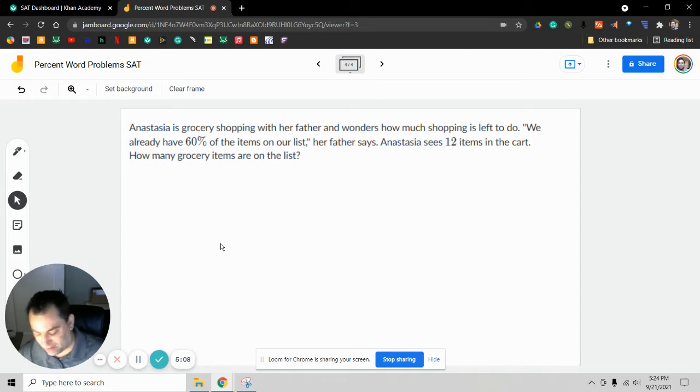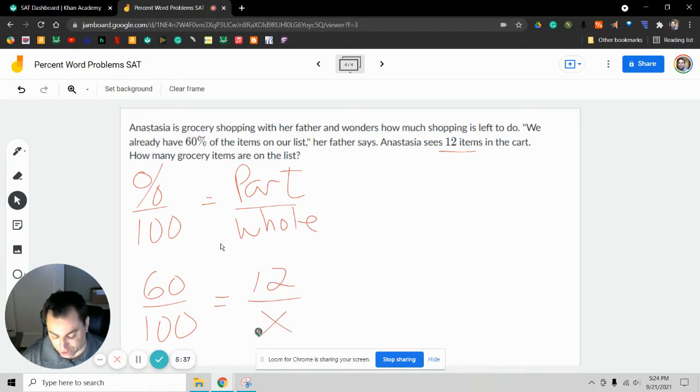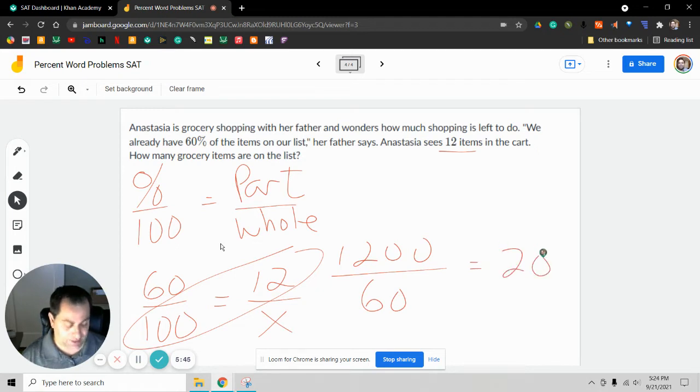So we can see that we have a percentage right away, 60%. We know it's percent over 100 equals part over whole. So we know that 60% equates to 12 items, right? Because 60% of the items are already shopped and 12 items are in the cart, indicating that the 60% equates to 12. We can actually find the total number of items on the list. Cross multiplying here, we get 1,200. Dividing by 60, we get 20 items on their shopping list.